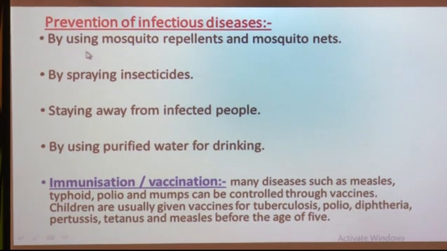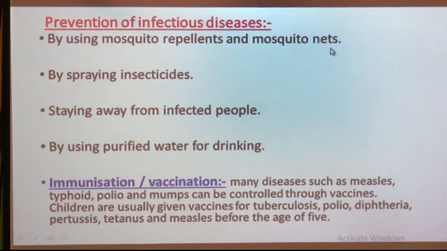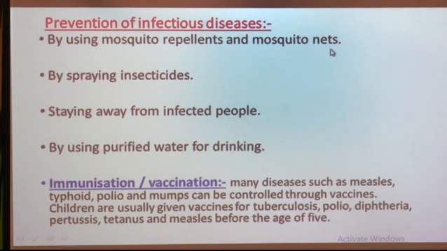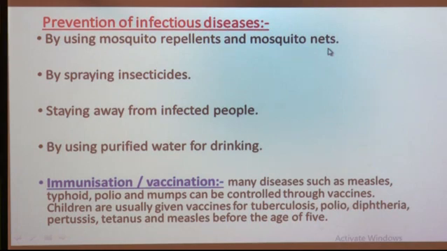Then, by using mosquito repellents and mosquito nets. How exactly are they useful to us? We know that mosquitoes can spread infectious diseases, and we have learned that mosquitoes spread diseases like malaria and dengue. Where do they grow? We know that they grow in stagnant water. What is meant by stagnant water? The water which is not flowing.